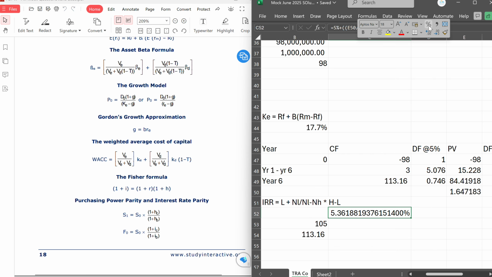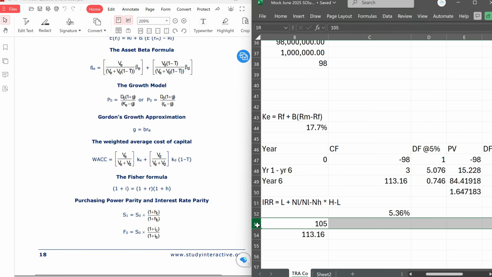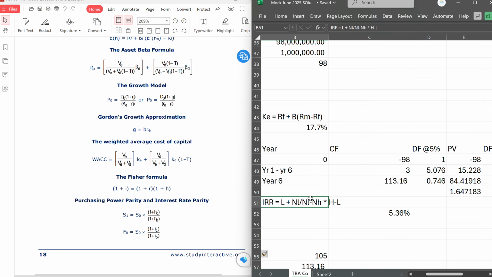Like I always tell you, don't lump your formulas together like me. I've been using Excel for some time, right? What I always advise you to do is to break it down. Let me show you how you can break it down if you're just learning Excel. Do L separately, the middle part of the formula separately, and the third part of the formula separately. So you know that L is 5%. That's the lower rate, right?